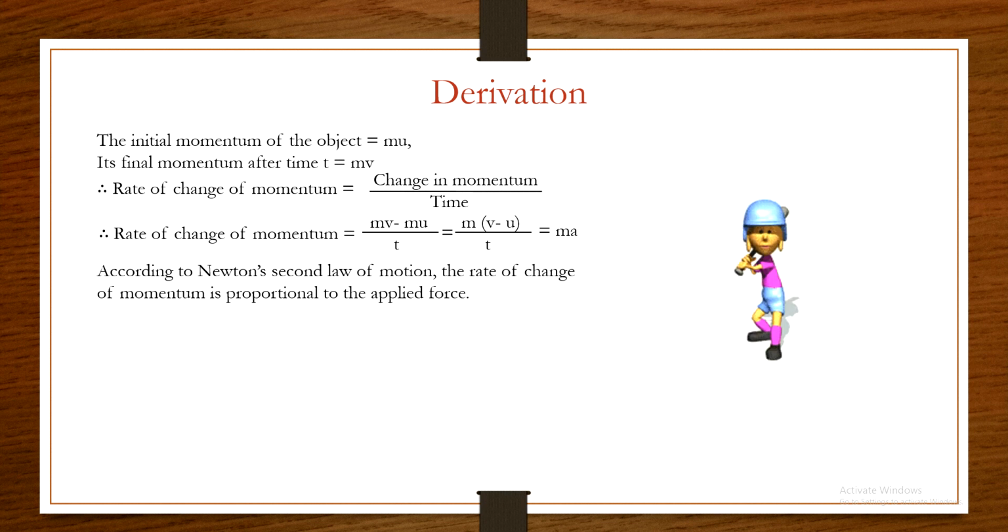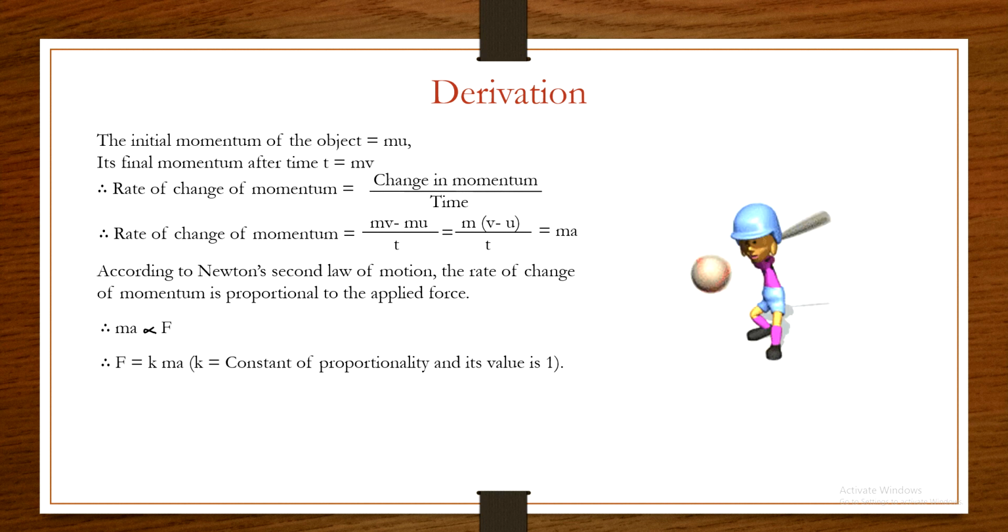So according to Newton's second law of motion, the rate of change of momentum is proportional to the applied force. Therefore we can write ma is directly proportional to F. That means if the momentum increases, force also increases. Momentum decreases, force also decreases. They are directly proportional to each other. So we can write F equal to K, some constant of proportionality, into ma. So let's take the value of K equal to 1. We get F equal to ma.